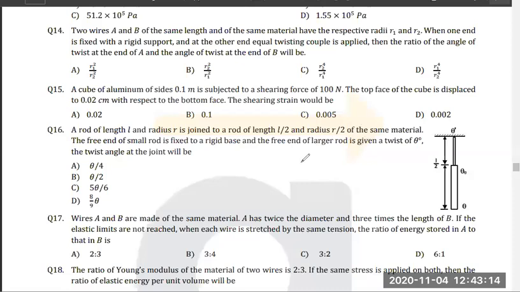So if it is given a twist, what is the restoring force? Restoring torque is given by pi r to the power 4 n by 2L into theta. Agree? Yes or no?